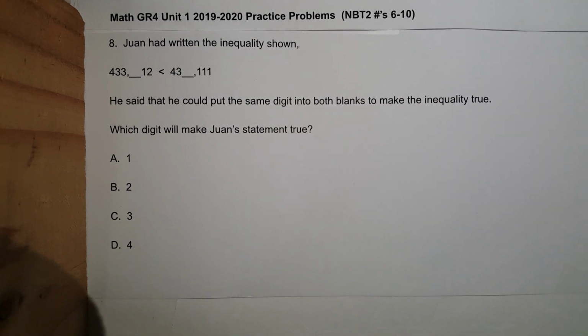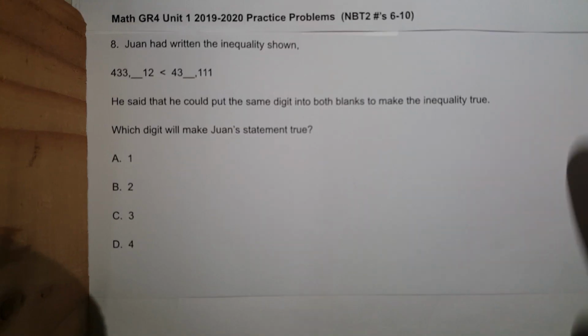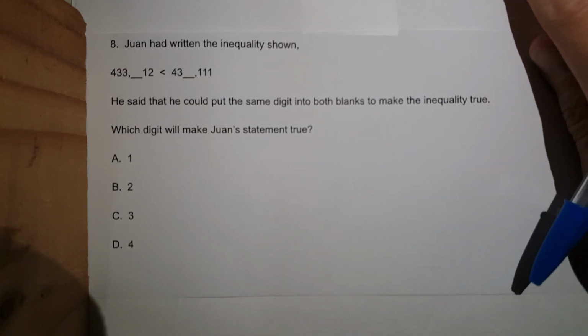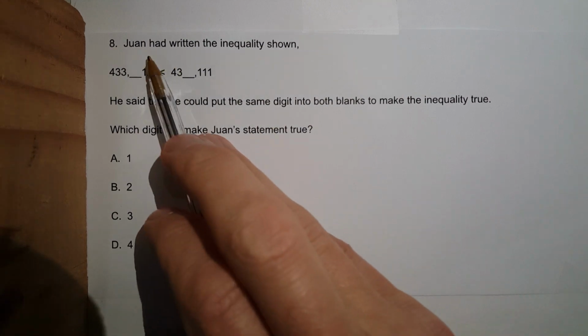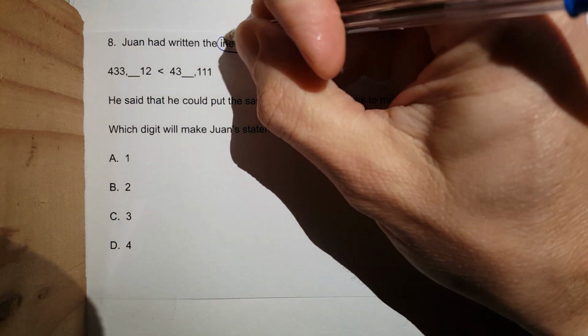All right, here we go. Math grade 4, unit 1, 2019-2020, practice problems. Standard form BT2, which is read, write, compare multi-digit whole numbers. All right, so I'm just gonna move this out of the way for right now. Let's go to it. Number 8, Juan had written the inequality shown.